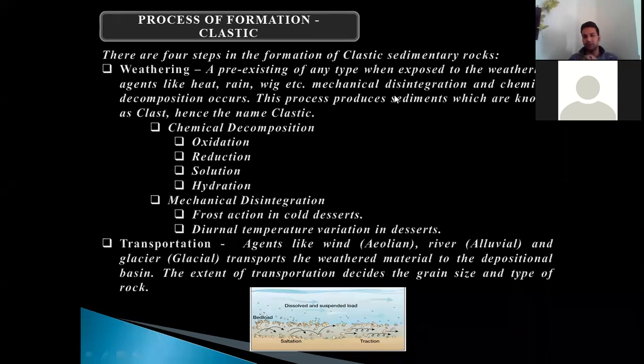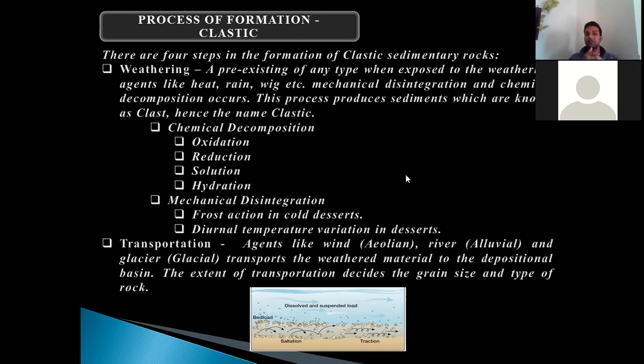In chemical decomposition, you can see oxidation, reduction, solution, and hydration. Oxidation is nothing but the oxidization of the material or the rock constituent. Reduction means the opposite of oxidation. Solution means when the mineral constituent of the rock becomes soluble in the solvent. Hydration is the addition of water molecules to the rock. It again chemically decomposes the rock.